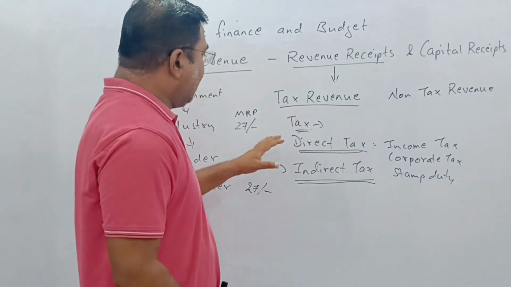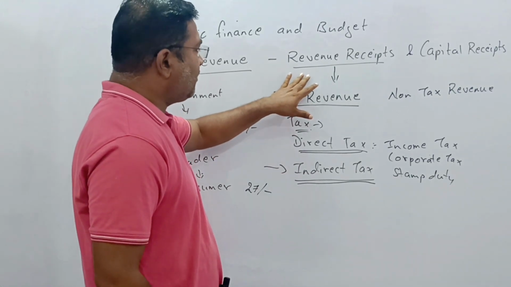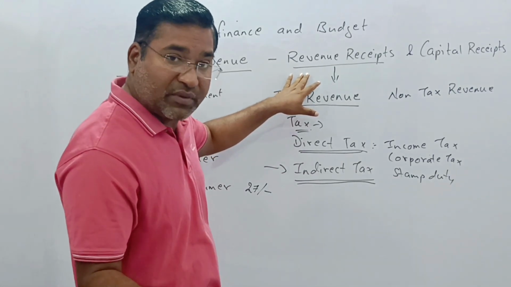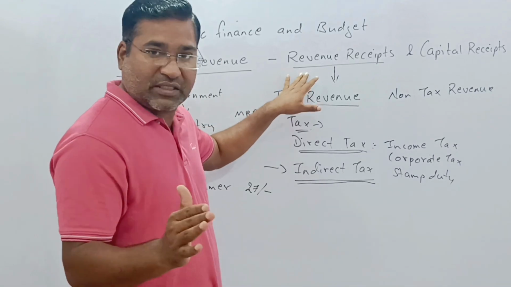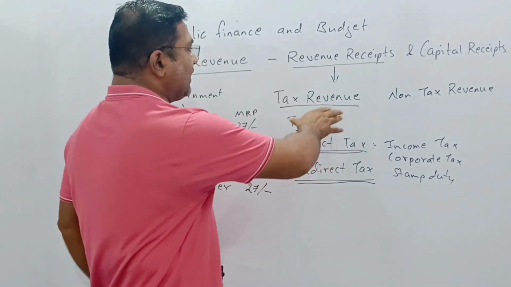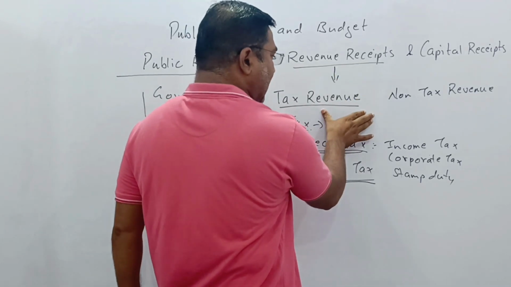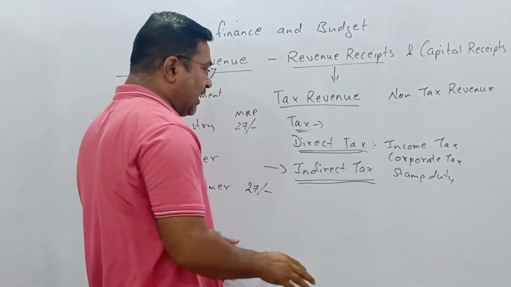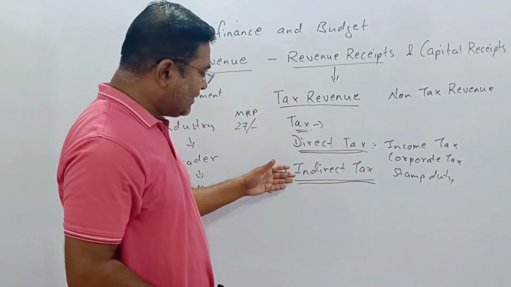Now, on another side, revenue receipts. Revenue receipt is the income generated from tax plus non-tax sources. That is called revenue receipts. In tax revenue receipts, again we have direct tax and indirect tax.